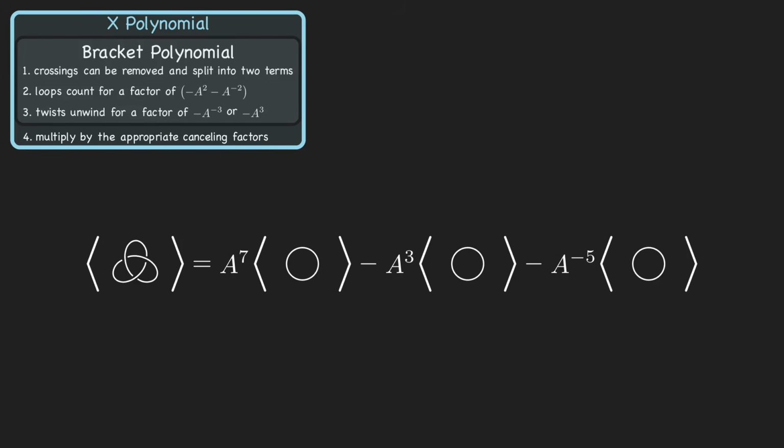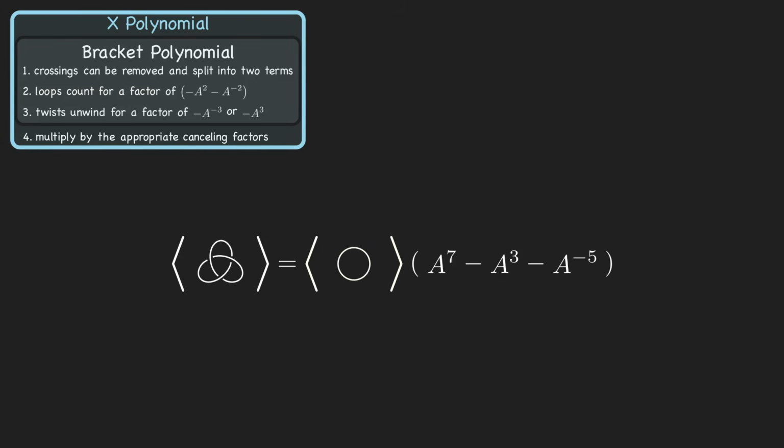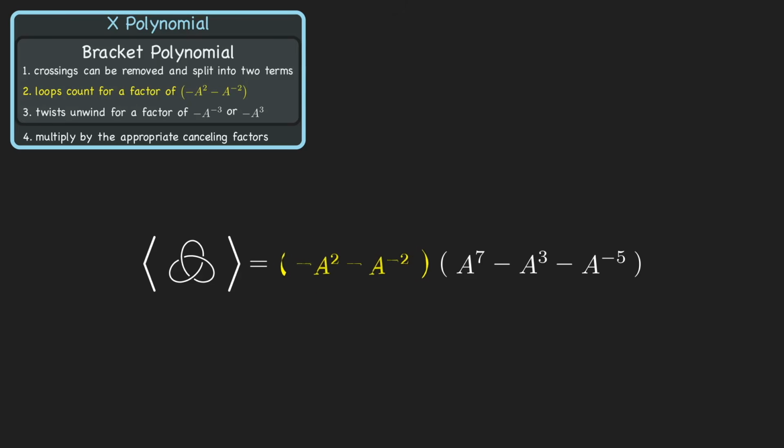From here, we'll factor out the loop. Then apply Rule 2 to get the entire polynomial in terms of a. This finally gives us the bracket polynomial of the trefoil, so we're almost done.